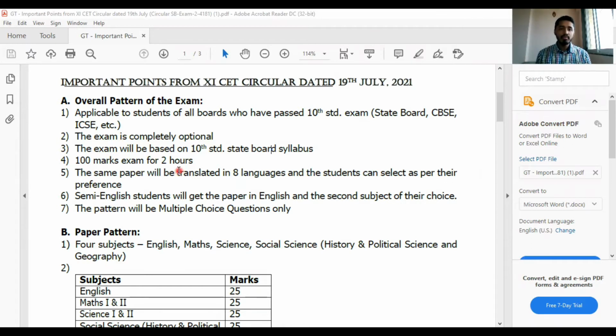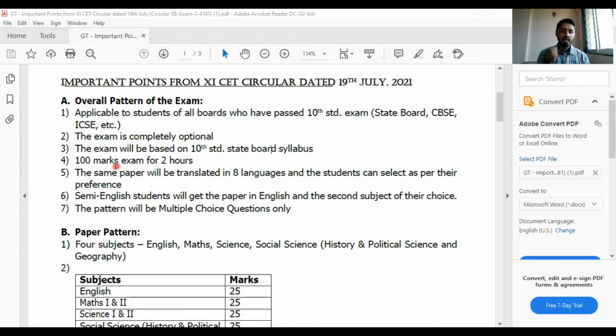Then the third, the exam will be based on the 10th standard state board syllabus. So even ICSE, CBSE students, you have to go through the 10th standard state board syllabus, only then can you give the CET well. It won't be very difficult for you because it's similar and they are all MCQ type questions. We'll come to that. It is a 100 marks exam for 2 hours. Which subjects? I'll come to that.